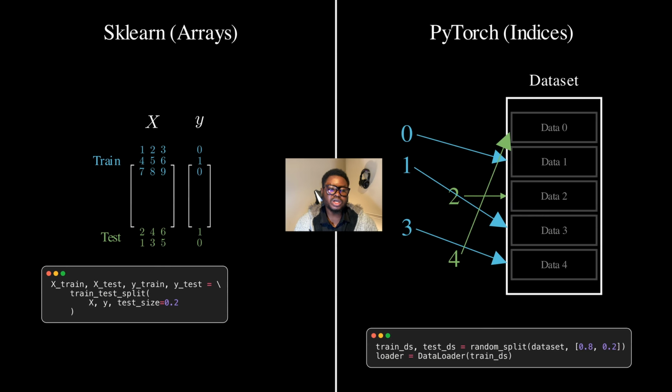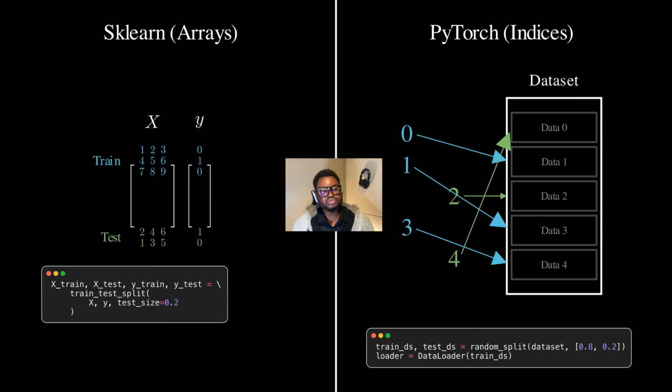If you're working with images, video data, audio data, datasets too large for RAM, or you're doing deep learning neural networks, you should use the PyTorch approach.